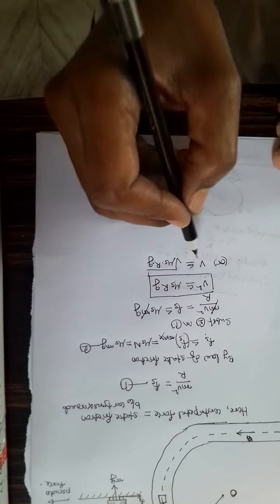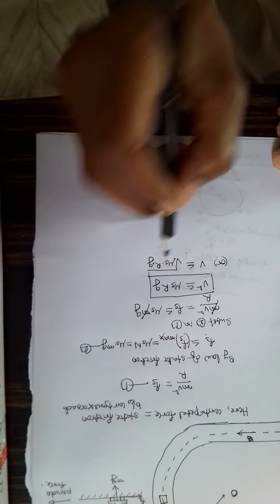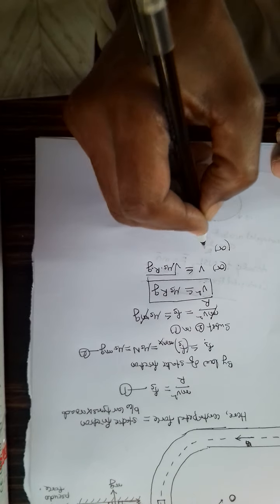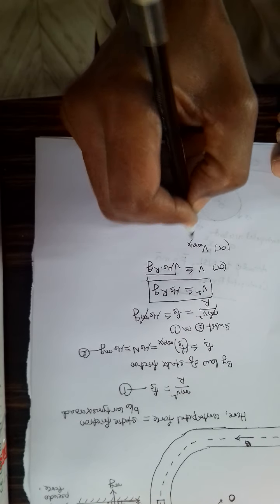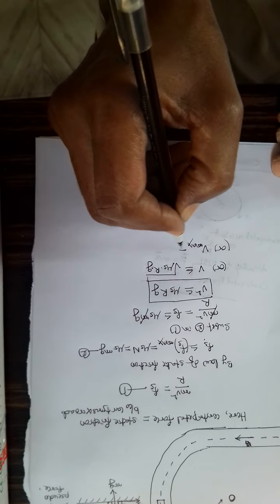So the maximum velocity allowed is this value. Also you can write v maximum is equal to square root of mu s r into g. At any cost, your velocity on the circular part should not exceed this value.